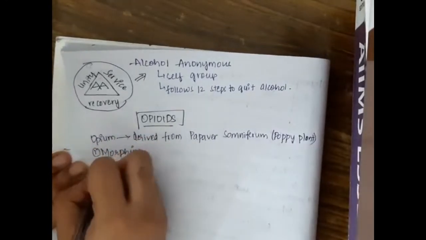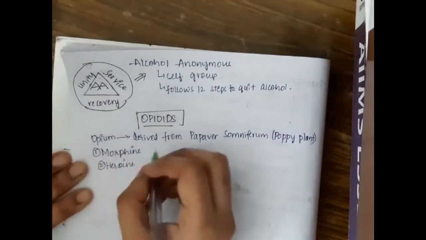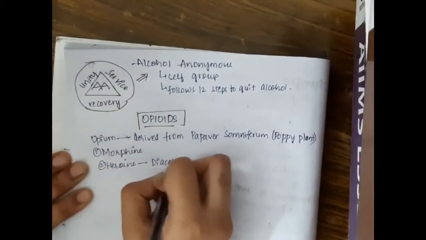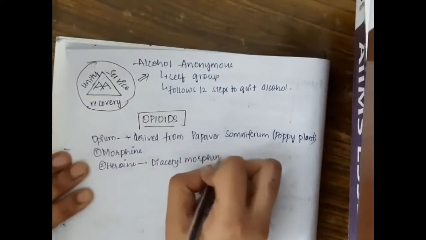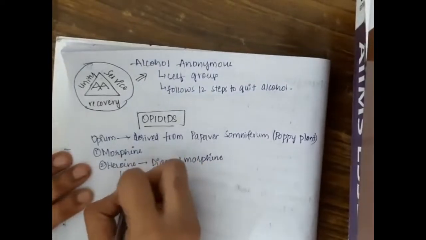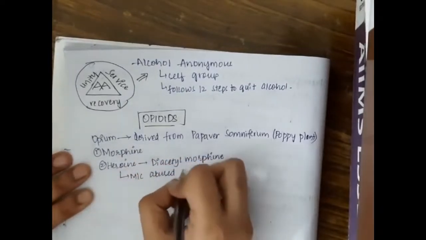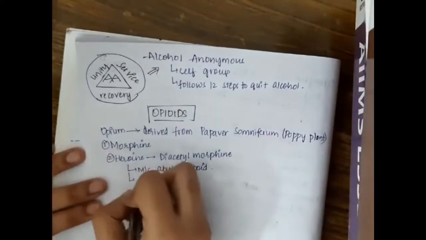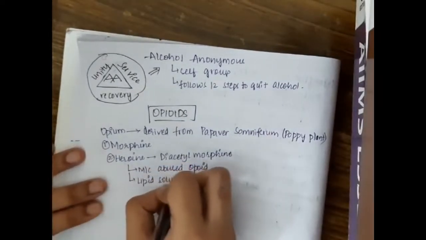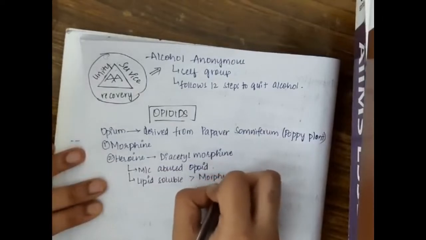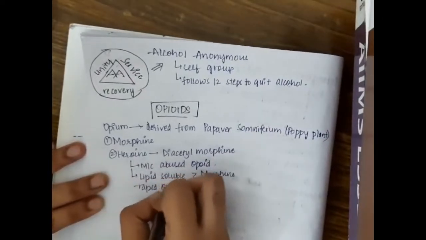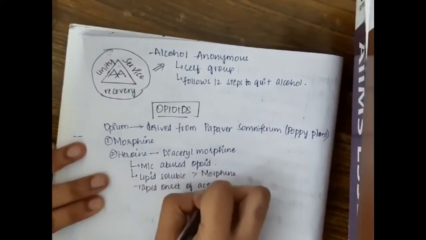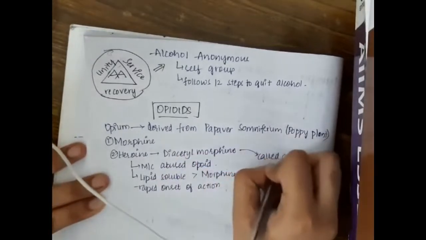Then second, opioids include morphine and heroin. Heroin is diacetyl morphine. This heroin or diacetyl morphine is the most commonly abused opioid. It is more lipid soluble than morphine, and it has rapid onset of action, and it is associated with some adulterants.